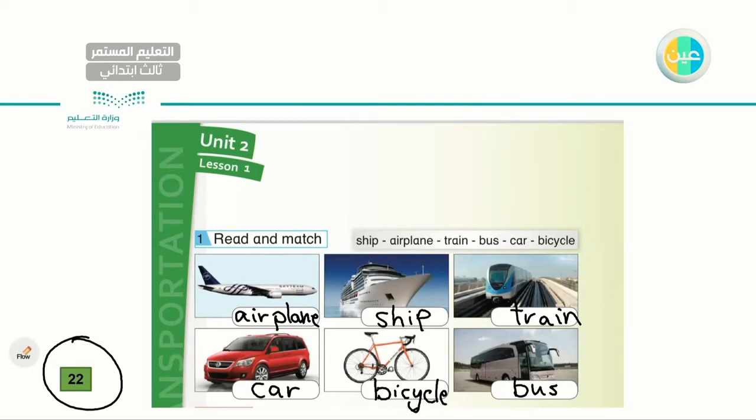Airplane, ship, train, car, bicycle, and bus. Let's read it one more time. Airplane, ship, train, car, bicycle, and bus. Very good, very good. Let's go to the next slide.